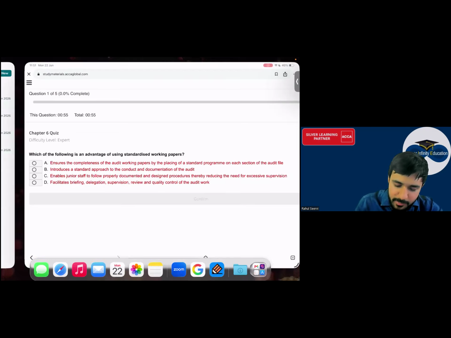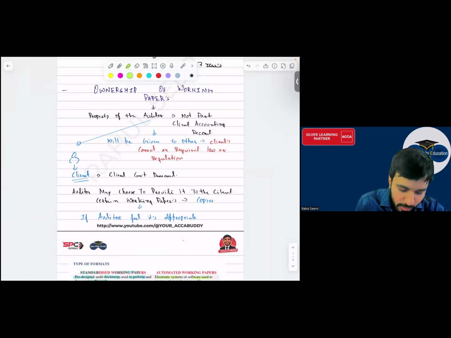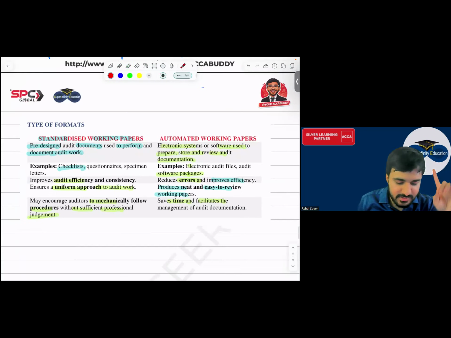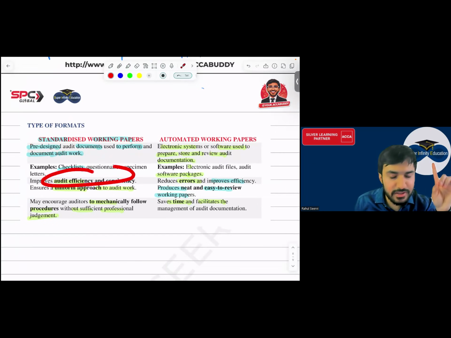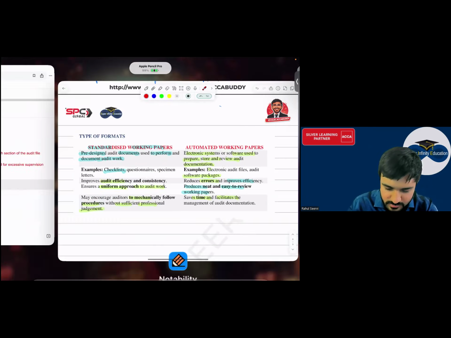When we did the standardized working paper, what did we see? It was a pre-designed format, right? Sir, it was a pre-designed. Yes sir. Audit efficiency and consistency is improved. It was a uniform approach, and it may encourage the auditor to mechanically follow the procedure without sufficient professional judgment. Yes sir.